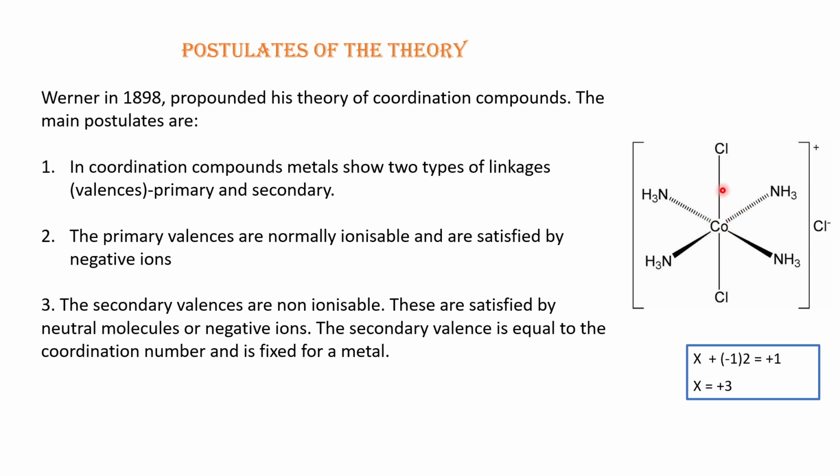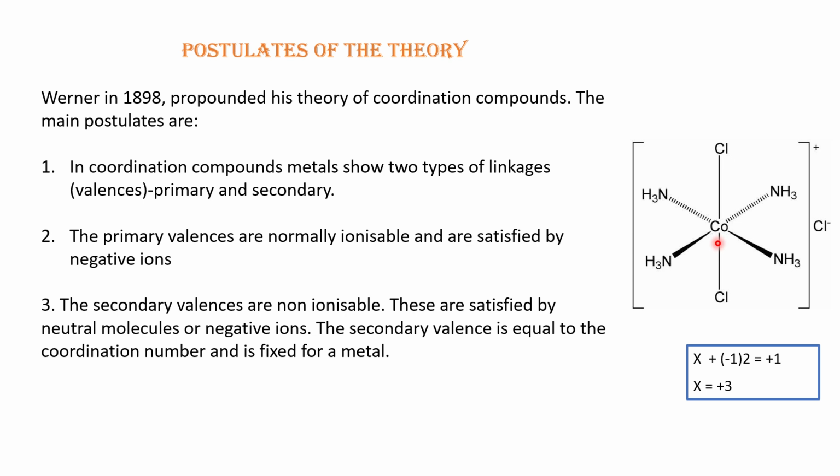So if you do the addition and subtraction, finally you will get the charge +1. So the total charge is +1. We don't know the charge on the cobalt, that is X, and we know the charge on the chloride ions, that is -2 total because of two ligands. So the charge on the cation will be X equals +3. Okay, because it is a simple calculation, you can see. So the charge on the metal ion is +3. Therefore, the primary valency of the cobalt ion here is +3.